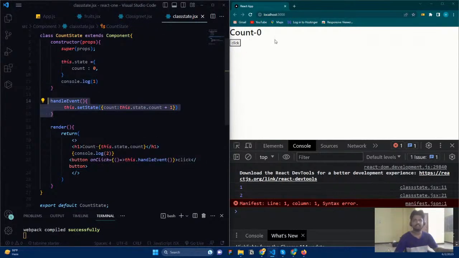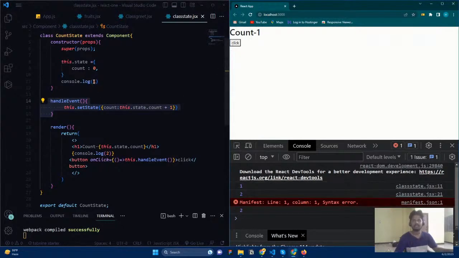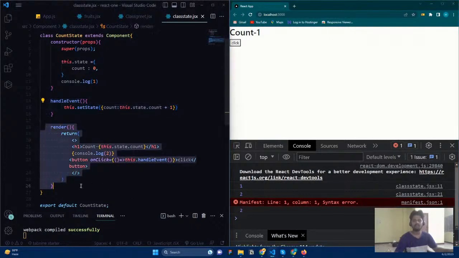So now I'm going to change my state. I click it here, and the state value is going to be changed. If I click it here, you can see the state value has changed, and now you can see React rendered this component again. So this is called re-rendering.